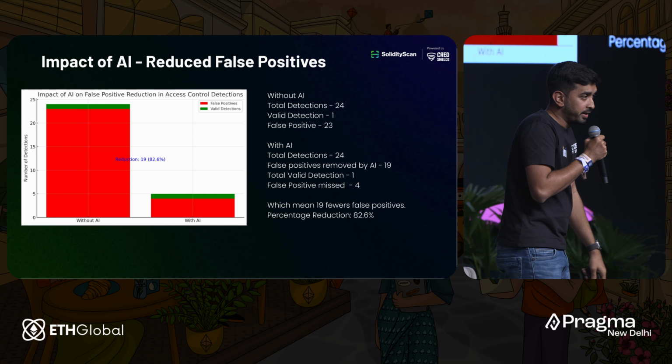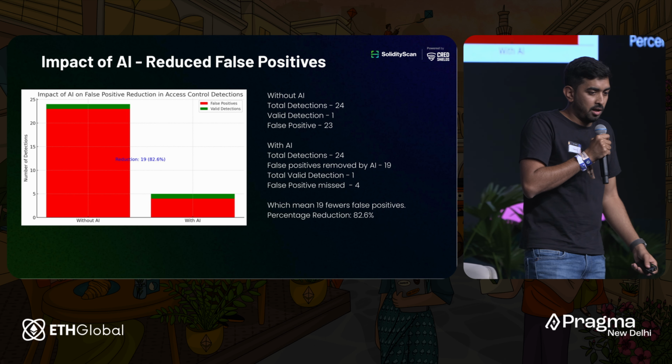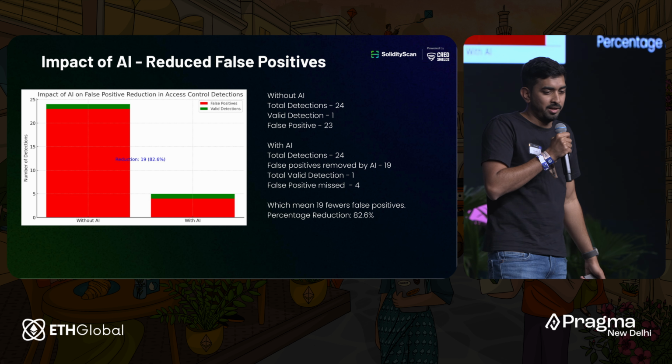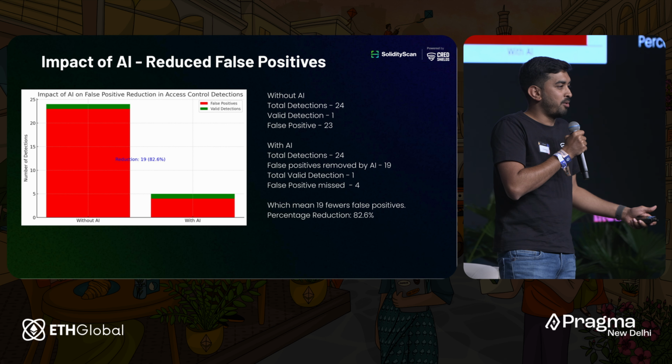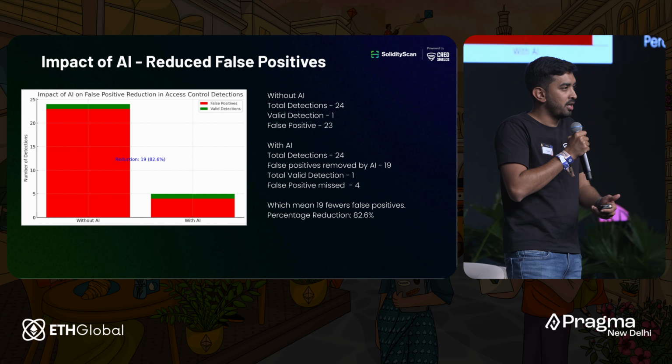And this is the matrix. So initially, when we were using it without AI, there were 24 detections, 1 valid detection, and 23 false positives. So this is a huge amount of false positives, right? The whole idea of automating and scaling things is to reduce human work.